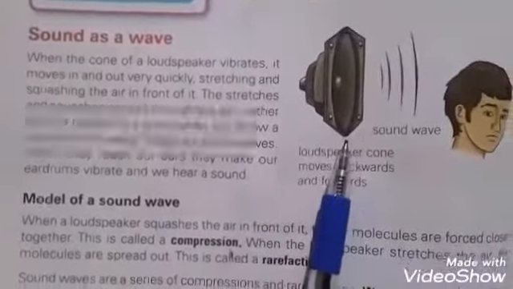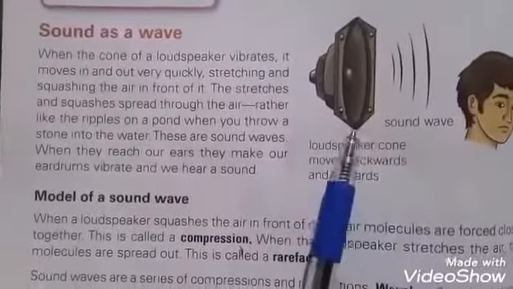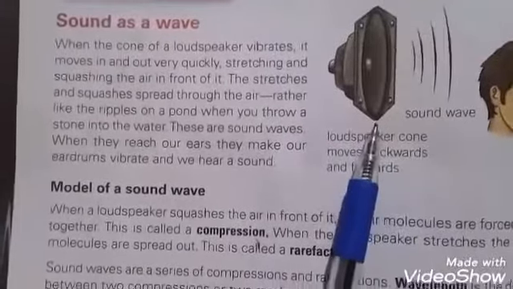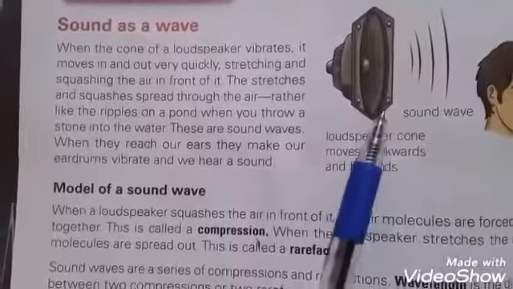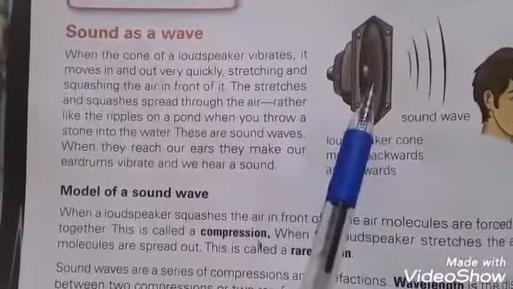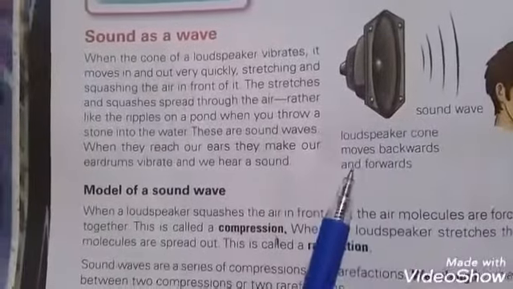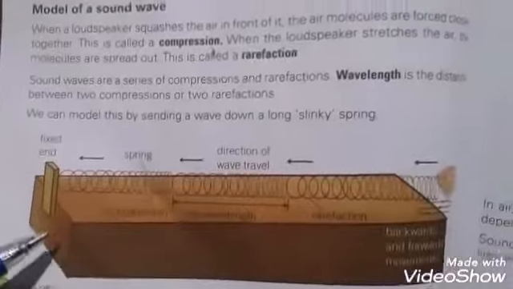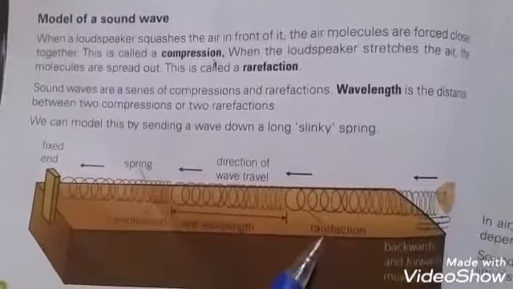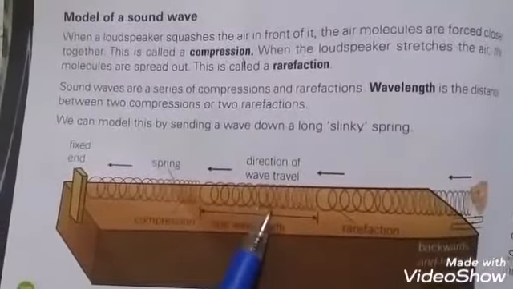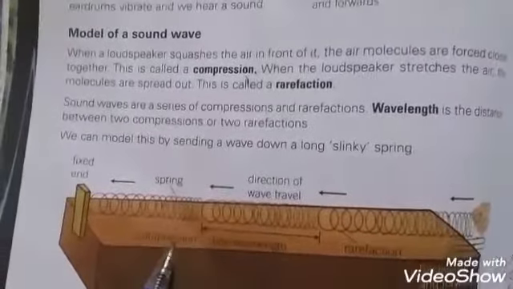When the cone of a loudspeaker vibrates, it moves in and out very quickly, stretching and squashing the air in front of it. Stretches and squashes spread through the air like the ripples of a pond, and these are called sound waves. Model of sound waves. This diagram shows the model of sound waves. When the loudspeaker squashes the air in front of it, the air molecules are forced closer to each other, and this is called compression.